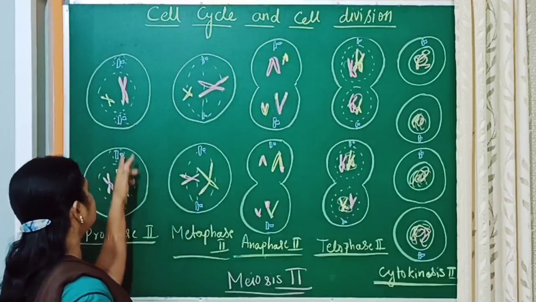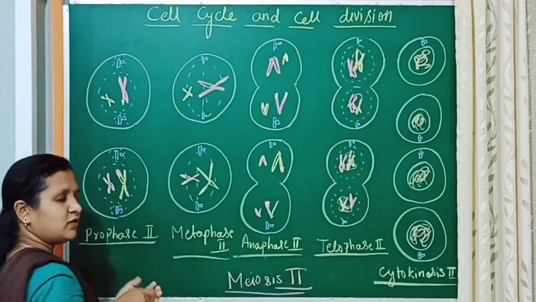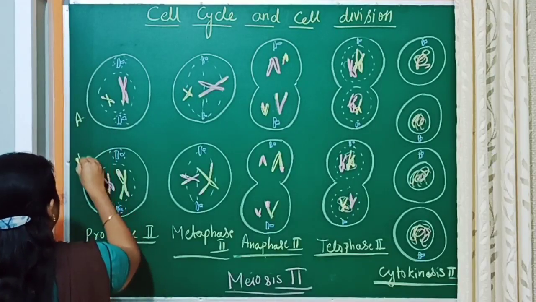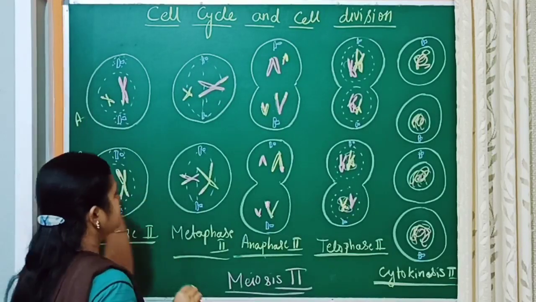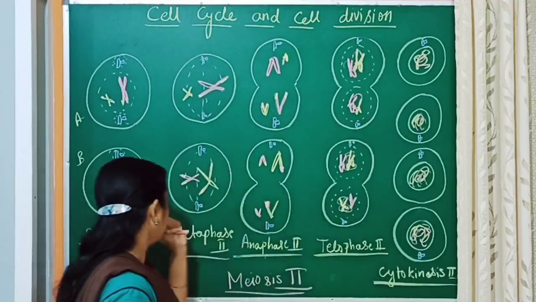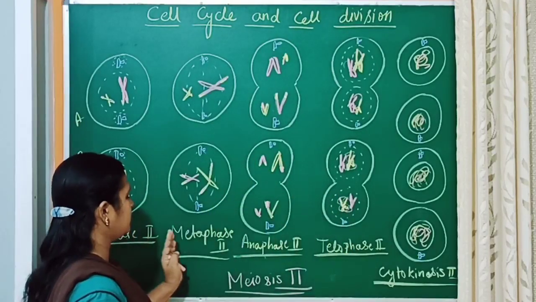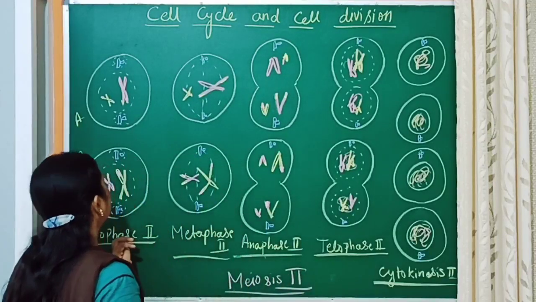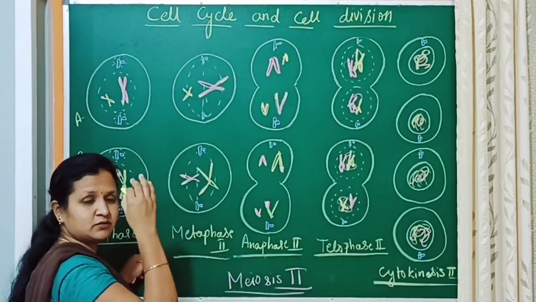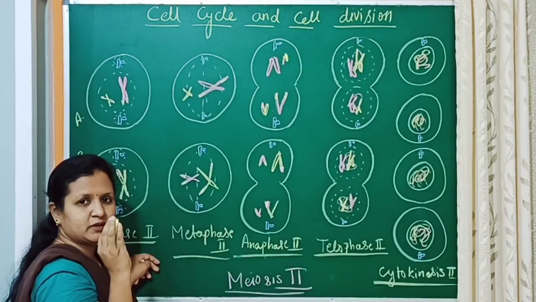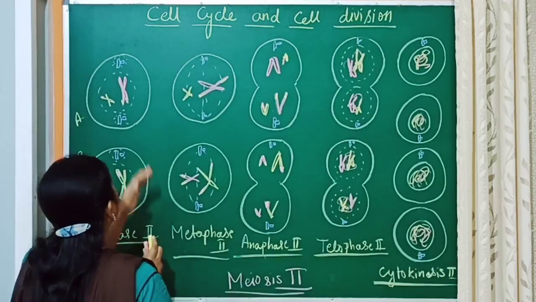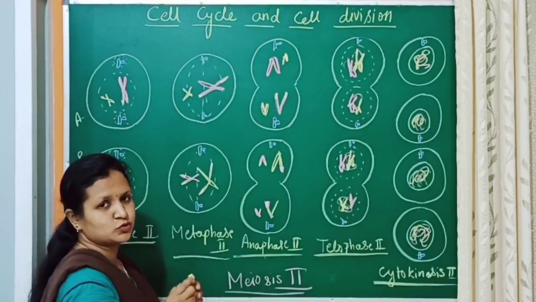Now the 2 daughter cells, these are the daughter cells formed by meiosis 1. So let us consider this as A and this as B. Both the daughter cells will enter into the division. In both the daughter cells, prophase, metaphase, anaphase, telophase 2 is going to take place. The daughter cells now have a chromatin network, and from that chromatin network it will get condensed into chromosomes.